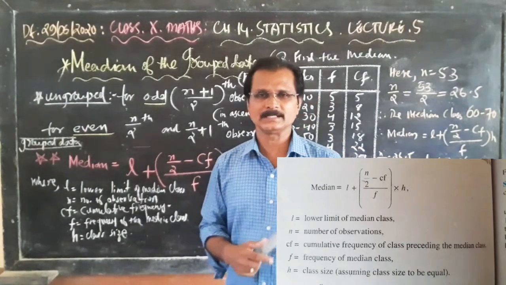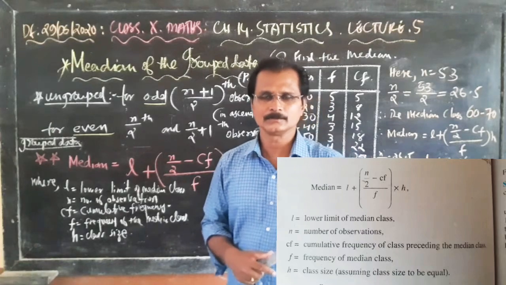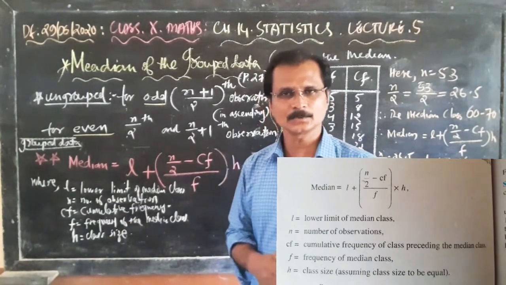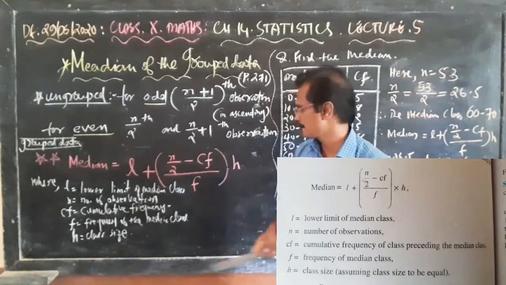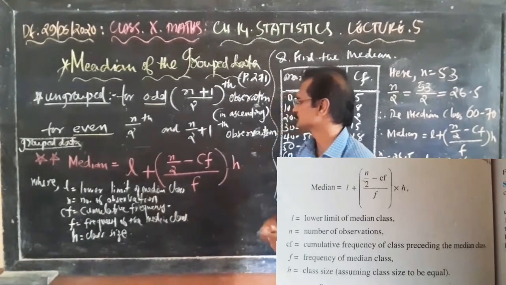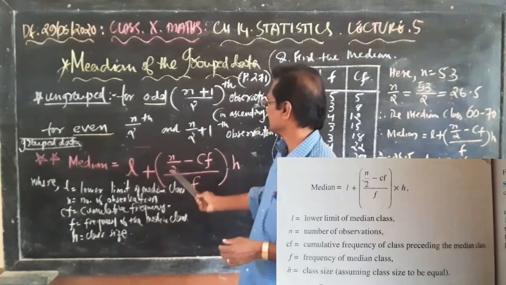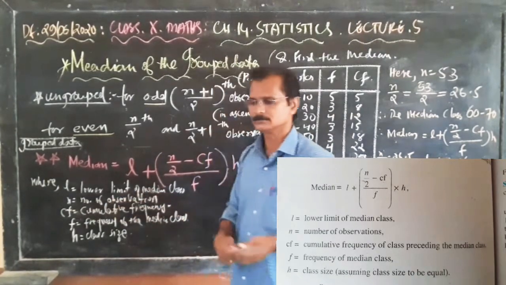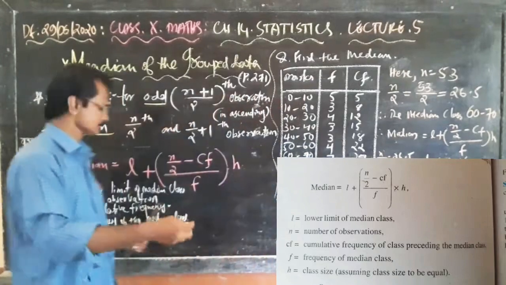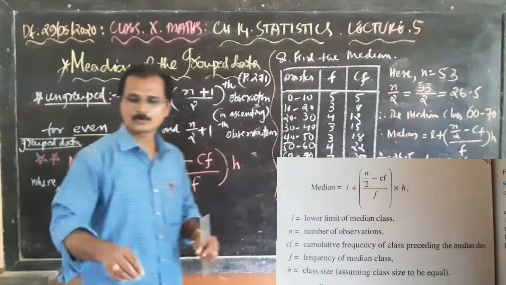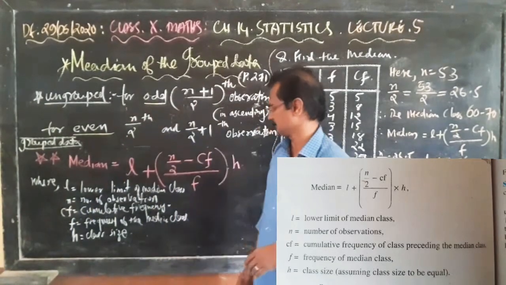To find out the mean and mode, we used to find the modal class. Here also we need to find the median class. Then n by 2, where n means the total number of observations.